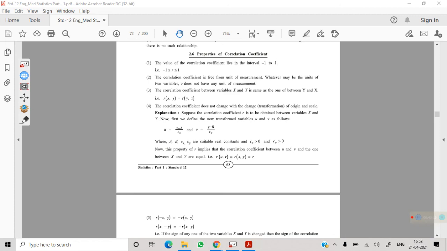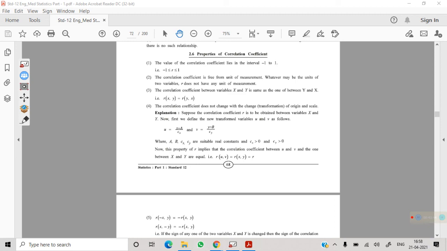Then correlation between x and y is the same as correlation between y and x. It doesn't matter what the order is. The correlation coefficient does not change with change of origin and change of scale. It means it is not affected by addition, subtraction, multiplication or division.